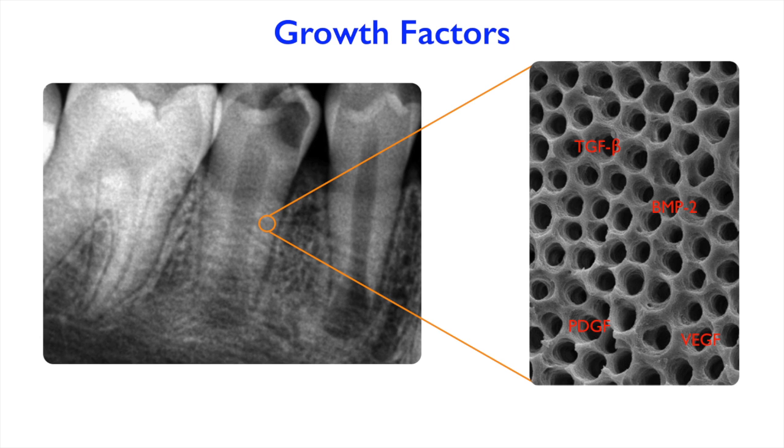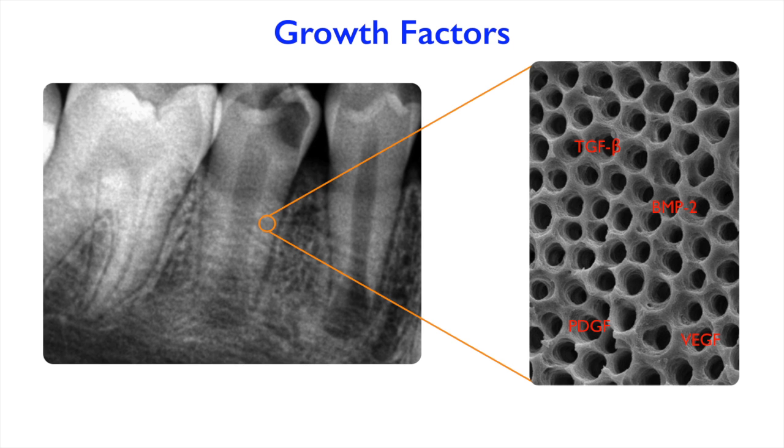Now, during the normal development of a tooth, we have these normal growth factors that are hidden inside the dentinal tubuli. And there's a natural biochemical cascade that happens naturally when there's no insult to the tooth, such as caries or trauma. So when the growth of a tooth is halted, such as in this case by caries, all these growth factors are imprisoned into dentinal tubuli, and we will have to try to release them into the pulp canal space to be able to achieve our ultimate goal, which is the ingrowth and the proliferation of natural tissue inside the pulp canal space.